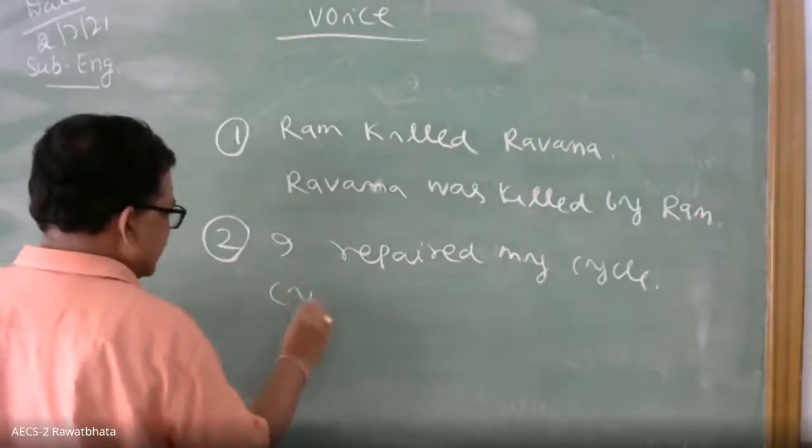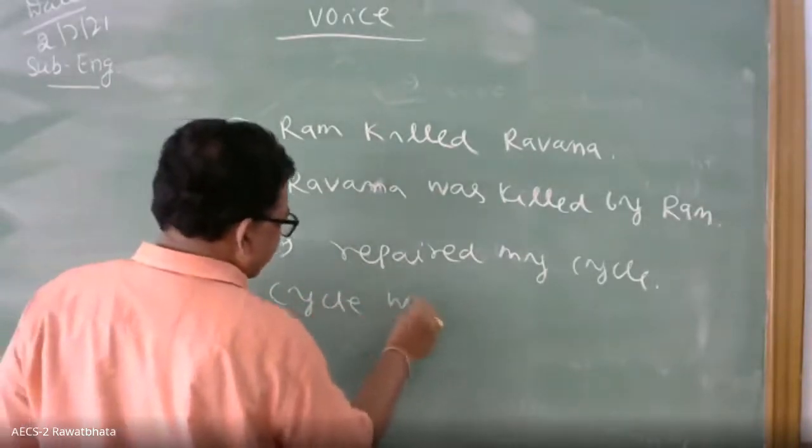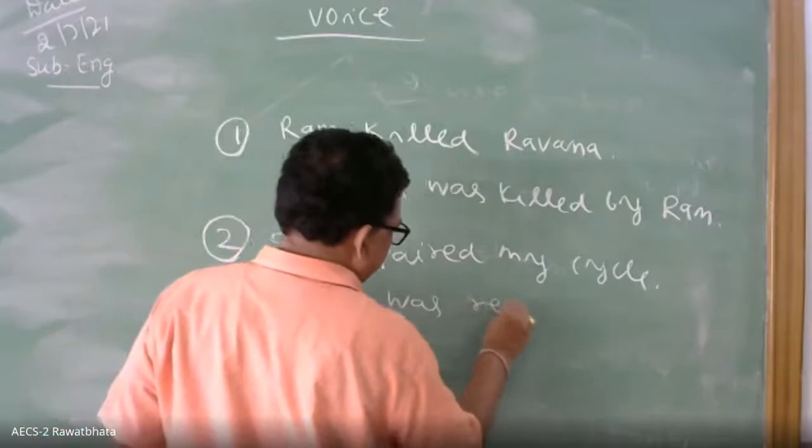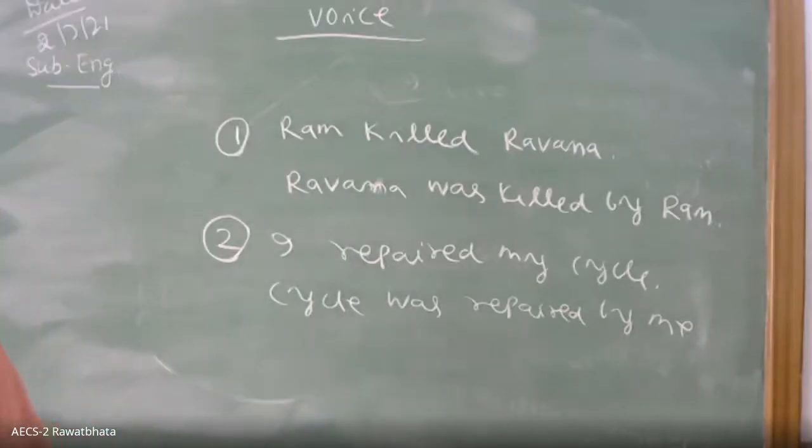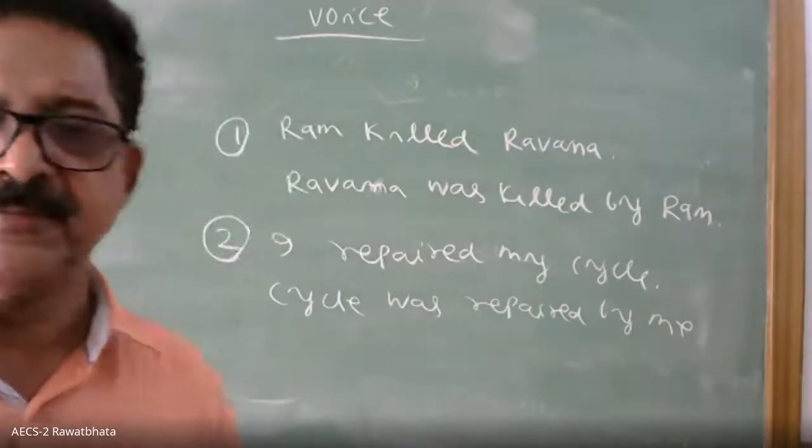Cycle was repaired by me. Second one is passive voice, and the first one is active. Yes, I ate food. Food was eaten by me.